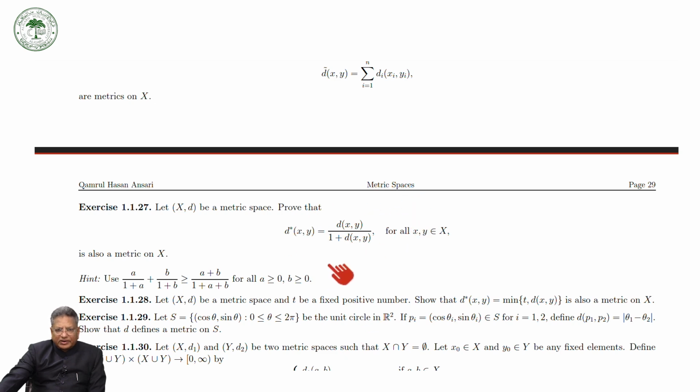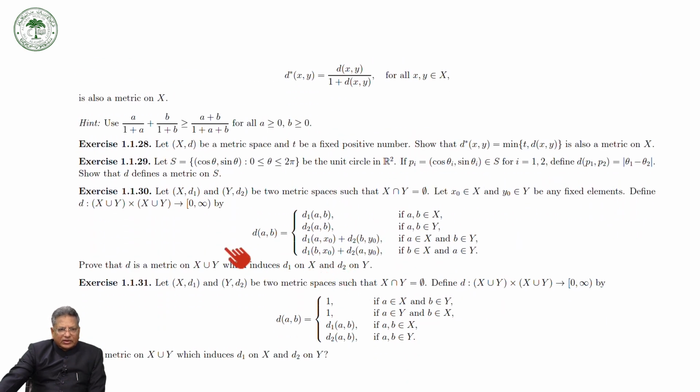If you have d(x,y), and the metric D is defined in this way, then D is a metric on X union Y. Keep in mind the important thing is that X intersection Y is empty. Then this is a metric.